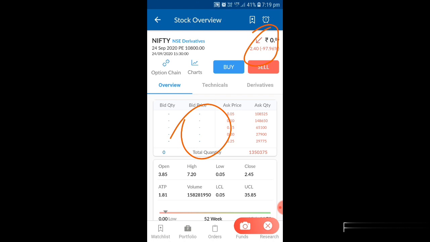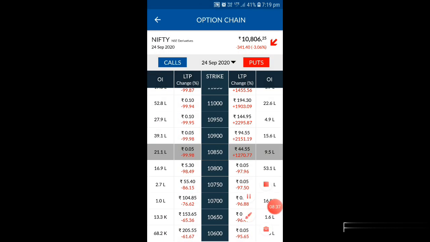So whenever you are going for trading, for example today the market is falling down, you have to buy in this area, because in the morning the price was not this high. Even at 10,900, I gave a call at 20 rupees, because in the morning it was only 20 to 25 rupees, and now it is almost 144. If you had bought it in the morning, you would be getting a good profit. So that is the reason I told you to buy at the current strike rate.